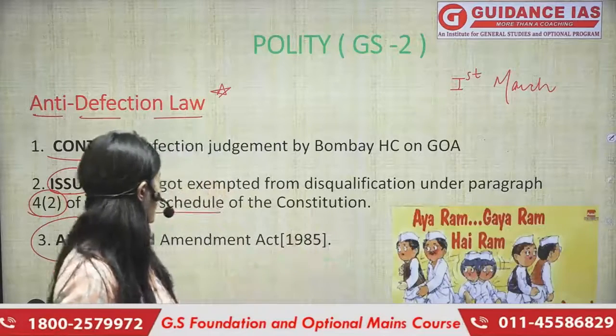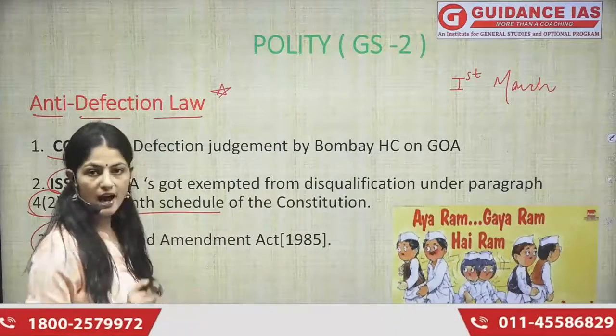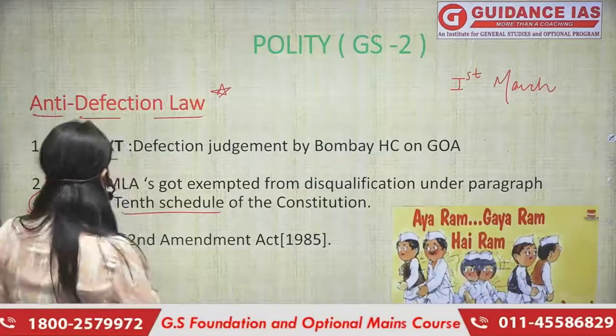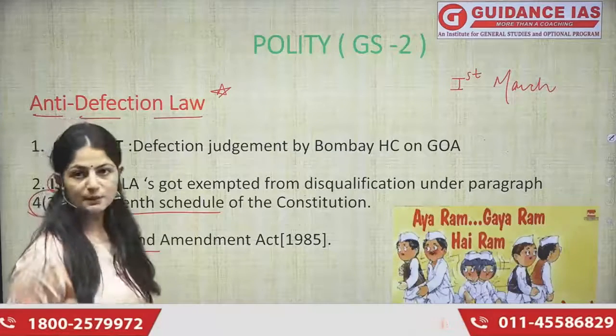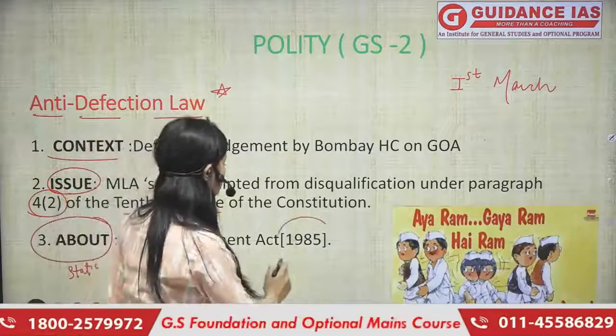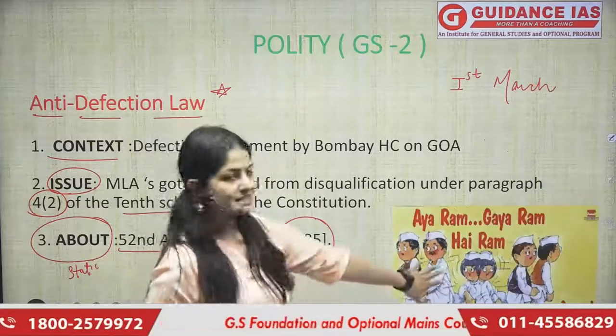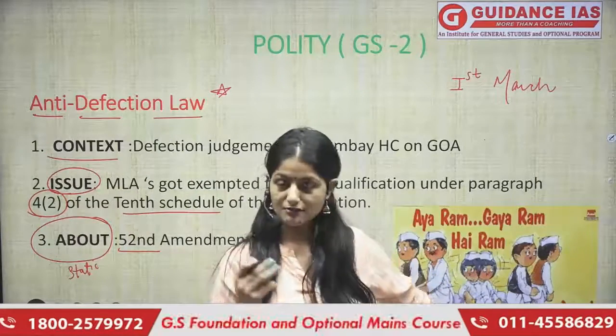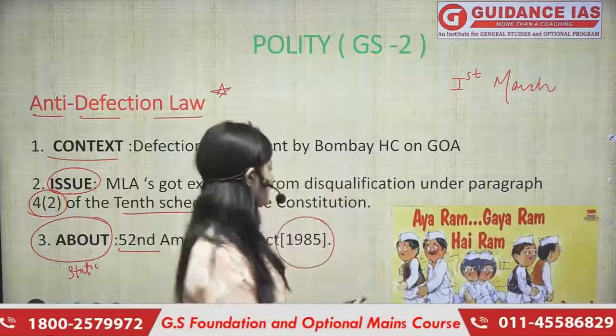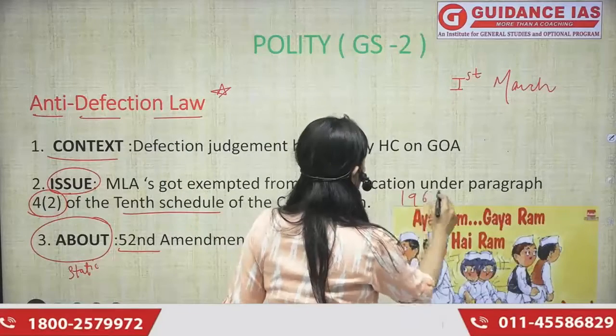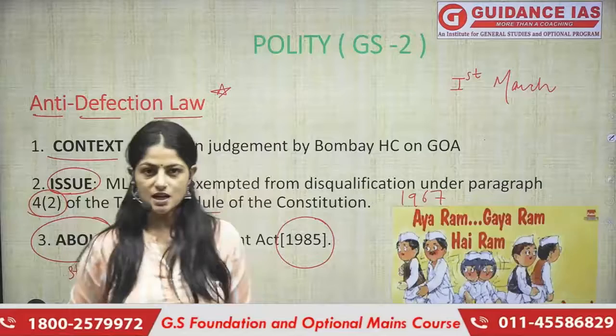And finally, they came up with this law called the Anti-Defection Law, which came by the 52nd Constitutional Amendment Act in the year 1985. There's a very famous slogan which came up in 1967, which is famously known as Aya Ram Gaya Ram.